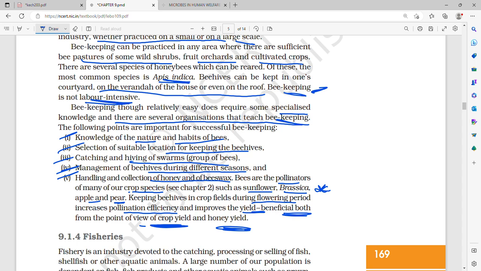It can be kept in one's courtyard, veranda, or roof. Beekeeping is not labor intensive, and there are several organizations that teach beekeeping. But beekeeping is relatively easy.